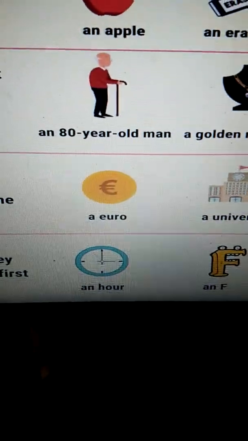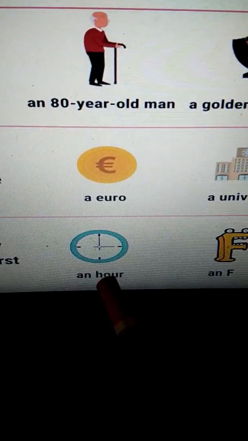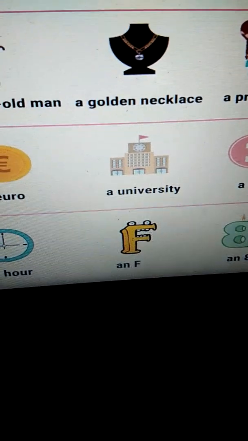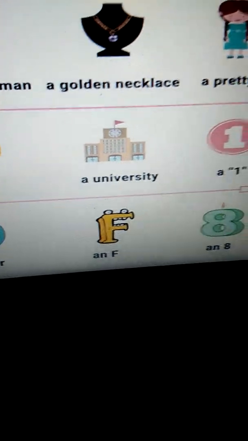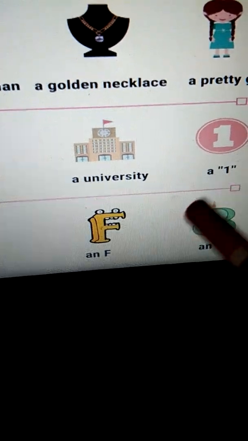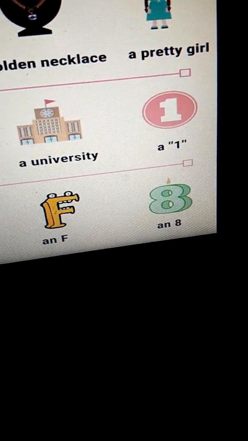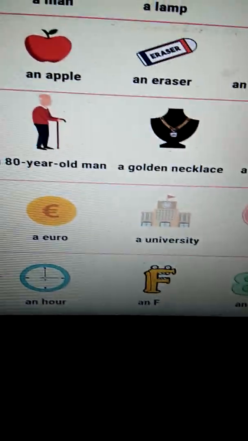I already gave the example of an hour. It starts with H, but the H is silent. And F, A-F. The pronunciation comes as 'eff', A-F. Okay, A is a vowel. And 8. Again, 8, A is coming in the pronunciation. Okay, clear till here, all of you?